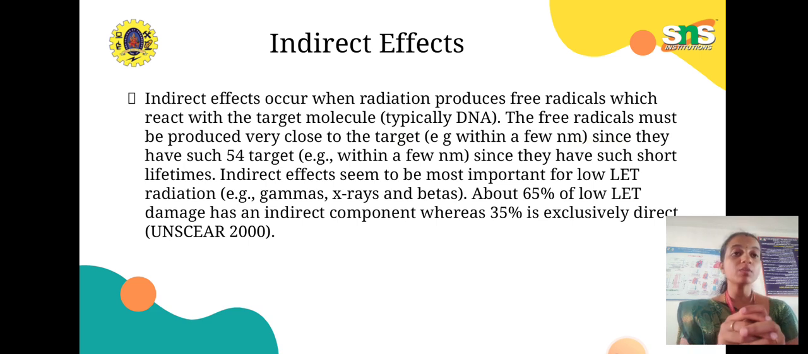Indirect effects seem to be the most important for low LET radiations, for example gamma rays, X-rays and beta rays. About 65% of low LET damage has an indirect component, whereas 35% is exclusively due to direct effects. So 65% of the radiation damage is caused by the indirect components, and 35% by the direct radiation effects.